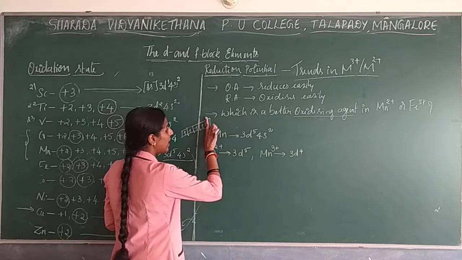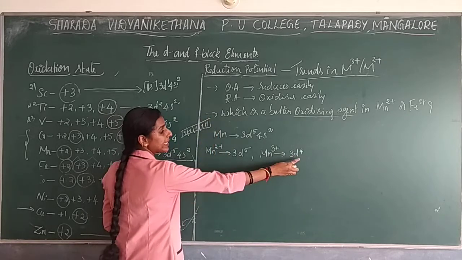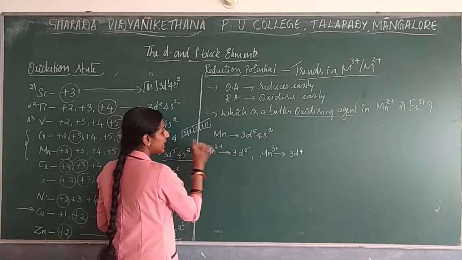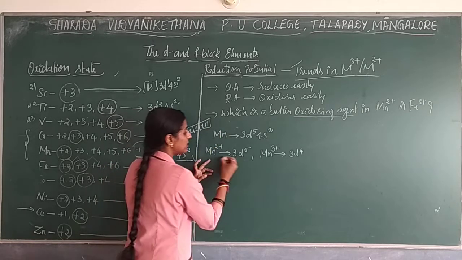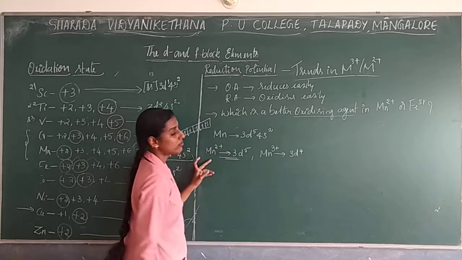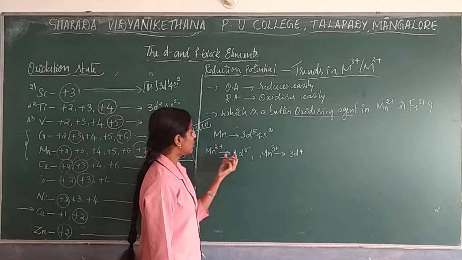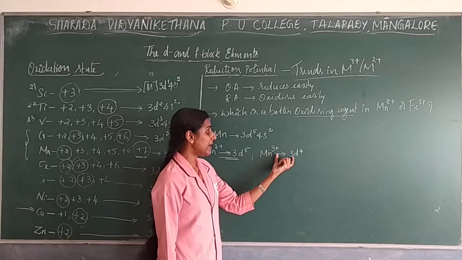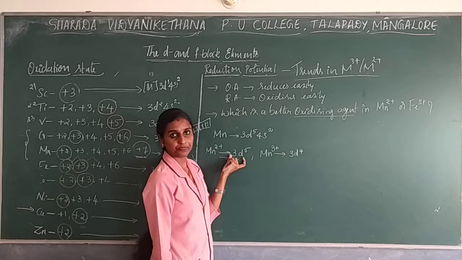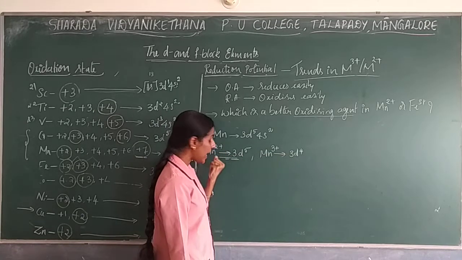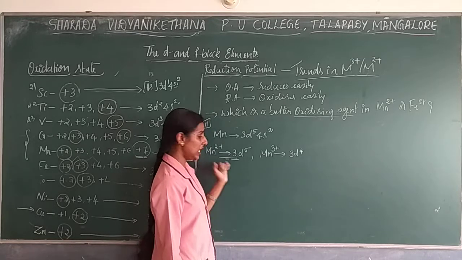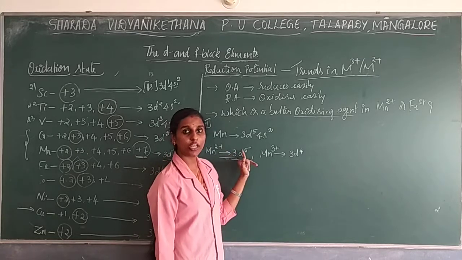So here 1 vacant orbital will be there in the case of 3d4, but 3d5 has a half filled electron configuration, as you can see. So this is more stable than 3d4. So conversion will take place from Mn3+ to Mn2+, so that is better, right? It will get the stable electronic configuration.